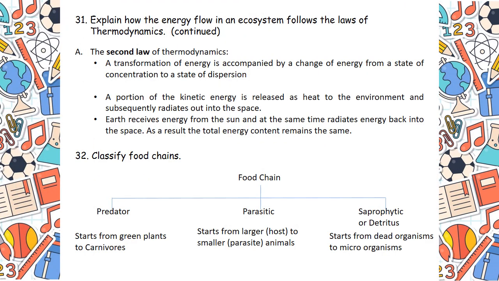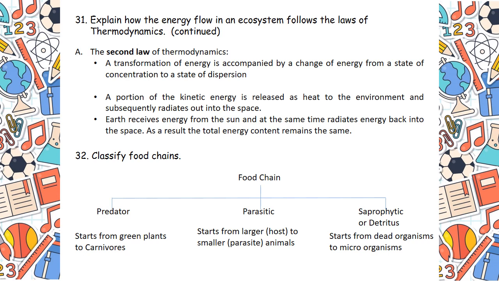See, explain how energy flow in an ecosystem follows the second law of thermodynamics, if I say. So question number 32, I think so, if I'm not wrong. Second law of thermodynamics is a transformation of energy accompanied by a change of energy from a state of concentration to a state of dispersion. From a state of concentration to a state of dispersion, I think these two terms are quite familiar to you. So a portion of the kinetic energy is released as heat to the environment and subsequently radiates out into the space. Earth receives energy from the sun and at the same time radiates energy back into the space. As a result, the total energy content remains the same. So this is the second law of thermodynamics.